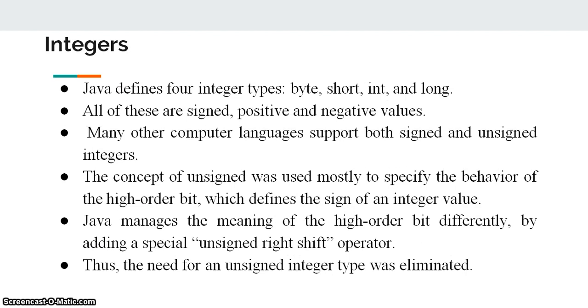Integers. Java defines 4 integer types: byte, short, int and long. All of these are signed, positive and negative values. Many other computer languages support both signed and unsigned integers. The concept of unsigned was used mostly to specify the behavior of the higher order bit, which defines the sign of an integer value. Java manages the meaning of the higher order bit differently by adding a special unsigned right shift operator. Thus, the need for an unsigned integer type was eliminated.